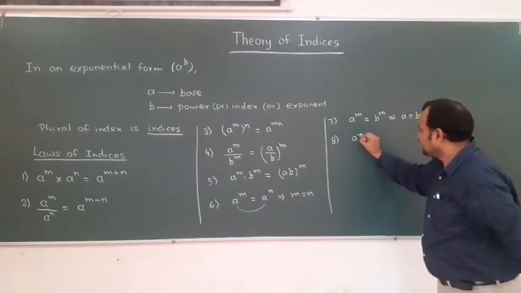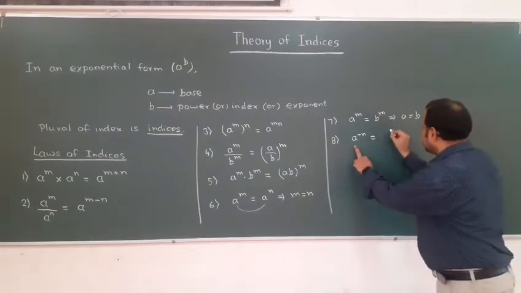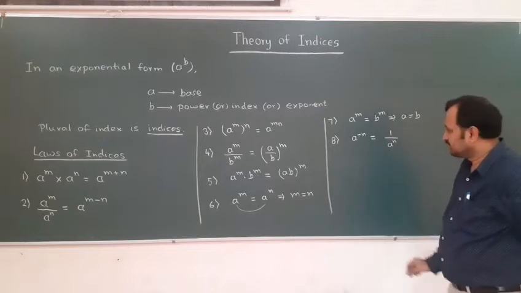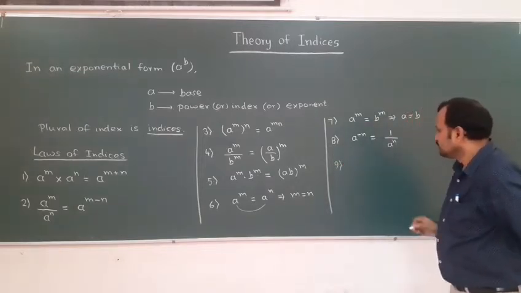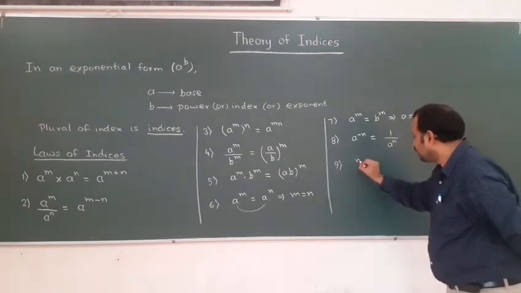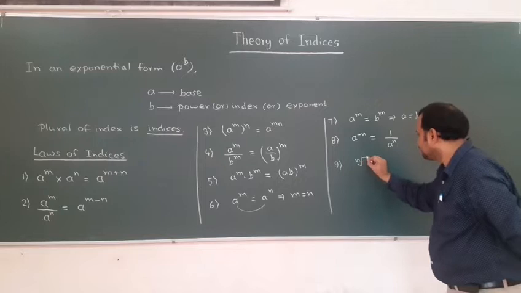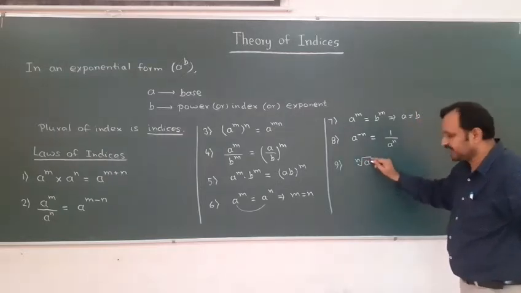Next, a power minus n we can write as 1 divided by a power n. Next, nth root of a. So power of a is 1 here.